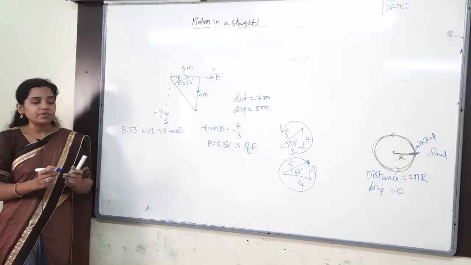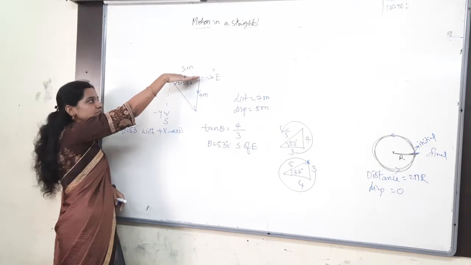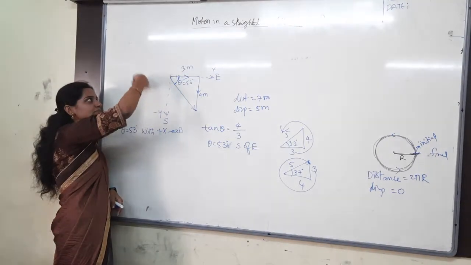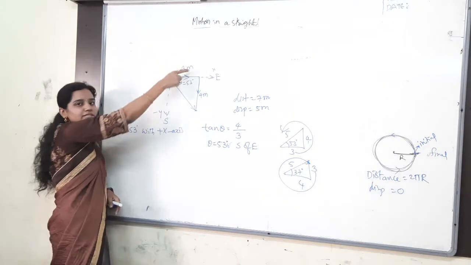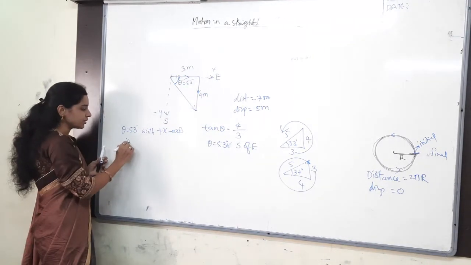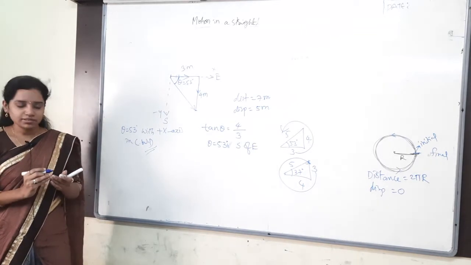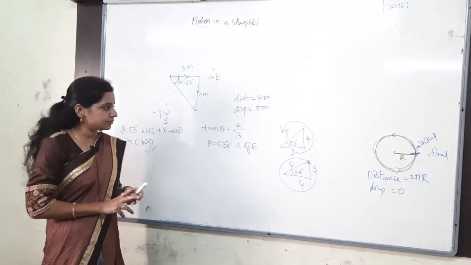Clockwise. Why? Because see here, this is the initial vector. Now I am getting the vector in the downward direction. Downward direction, which direction is this? Clockwise direction. You understand the direction properly, right? Then write this as a problem.